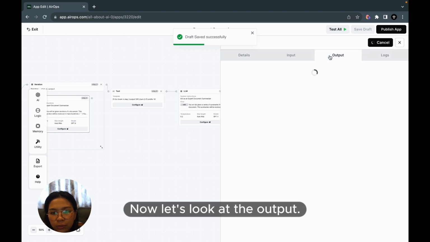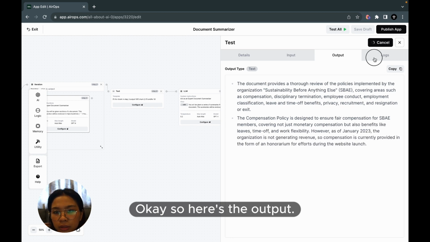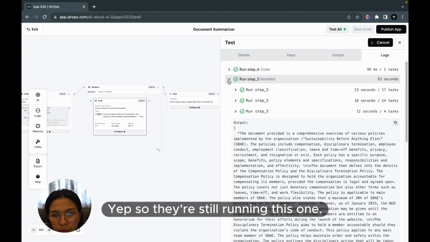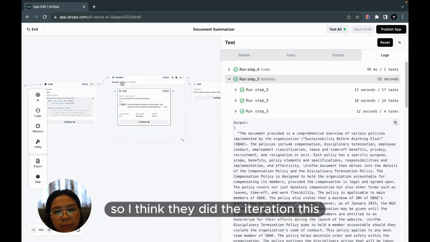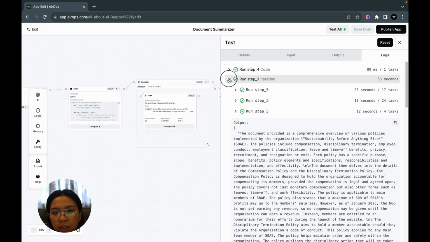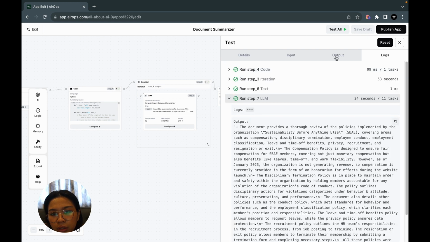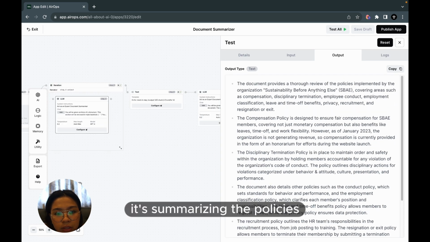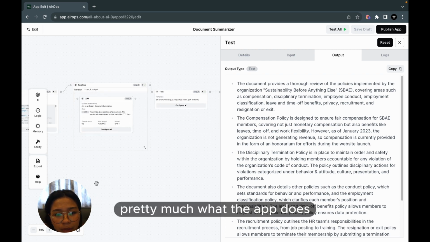Now let's look at the output. Okay, so here's the output. So they're still running this one. Oh, okay, I see. So I think they did the iteration because they're sending the document in sections and not as a whole file. That's what I understand. Yeah. Okay, so here's the output. Yeah, basically it's summarizing the policies that are in the document. So yeah, pretty much what the app does.